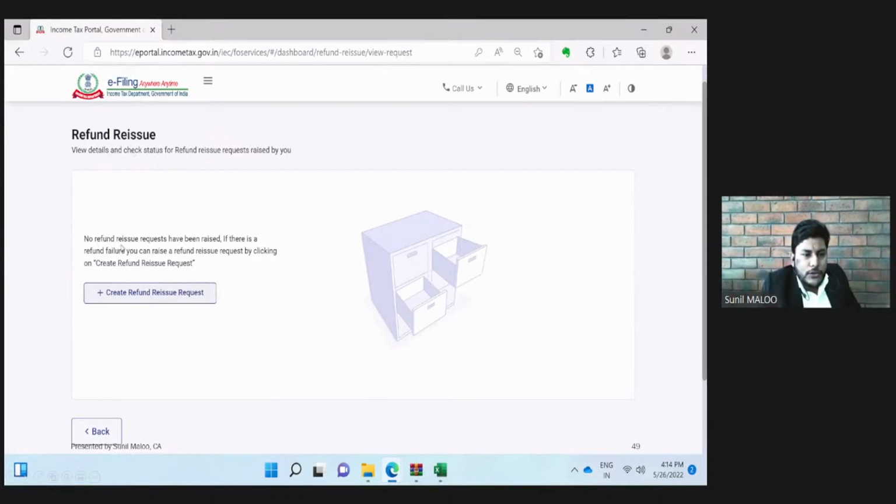Refund reissue. No refund reissue request has been raised. This shows whether any pending refund reissue request has been raised. If such a request has already been raised, then it will show the status of those requests. If there is a refund failure, you can raise a refund reissue request by clicking this button. So this button is for create refund reissue request. For a new request, we need to click this button.